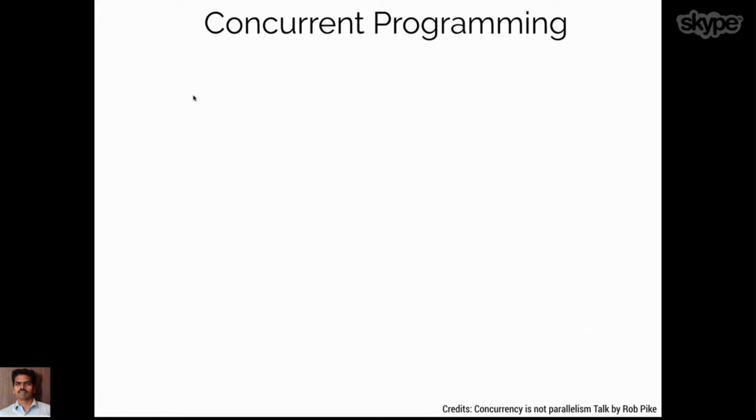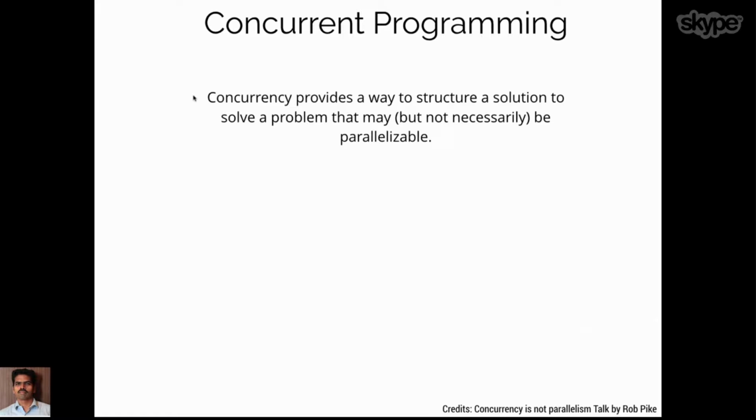Now we saw what concurrency brings to the table, and one of my favorite definitions of concurrent programming is actually from the talk called "Concurrency is Not Parallelism" by Rob Pike, where he defines concurrency as a way to structure a solution to a problem that may be parallelizable. See, parallelization is not the end goal of concurrency. Concurrency is all about how you structure the things together, which eventually end up doing the things parallelly.